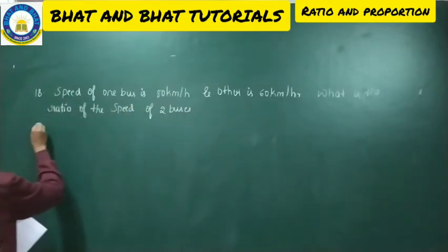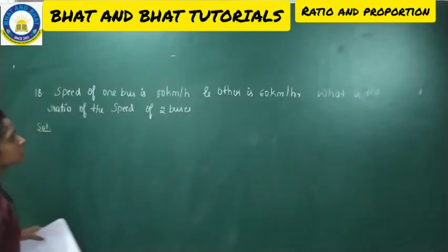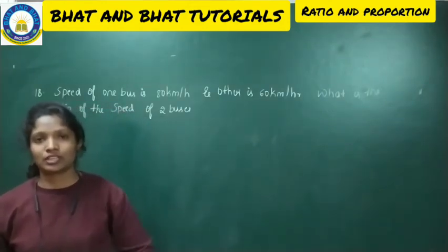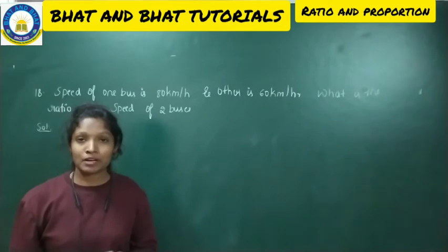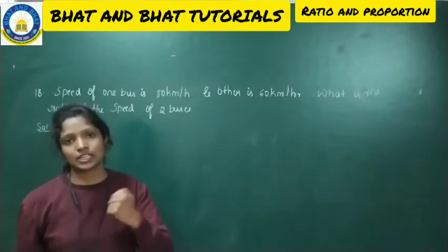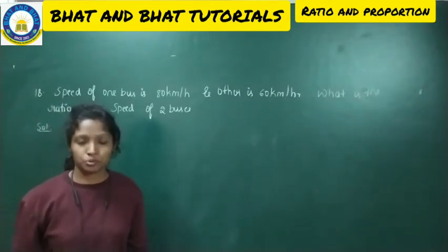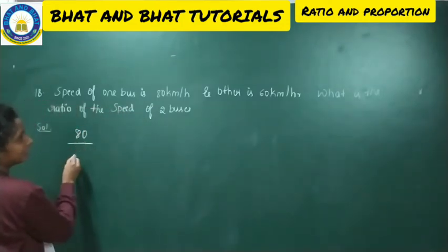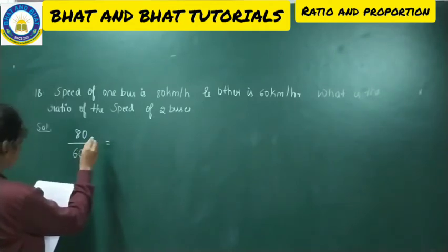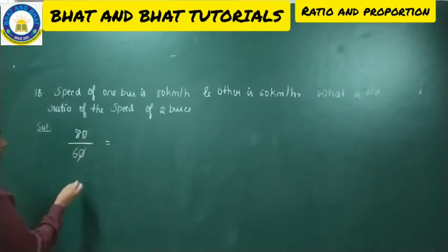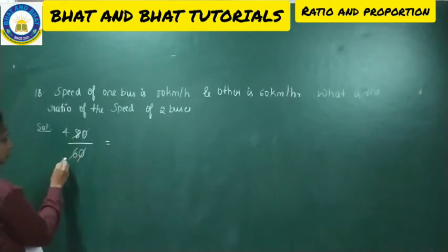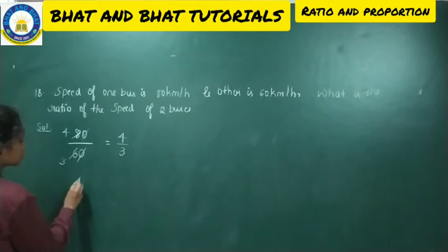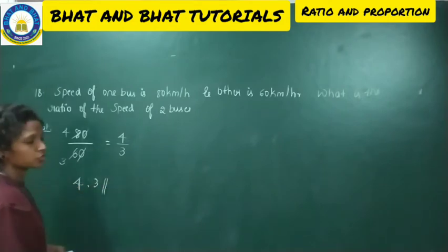So we have two buses here. One bus is running 80 kilometers in 1 hour, so in 1 hour one bus will reach 80 kilometers, and the other bus within an hour will reach 60 kilometers. Then what is the ratio you have to find out? The easiest step is 80 divided by 60. Now the 0 will get cancelled, 2 fours are 8, 2 threes are 6, so it is 4 by 3. Therefore the ratio is 4:3.